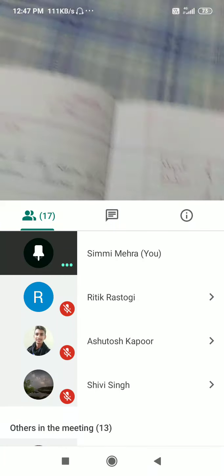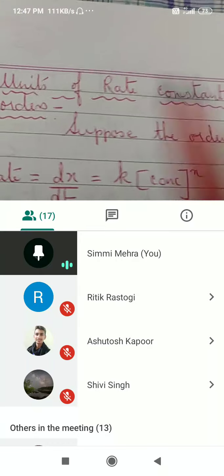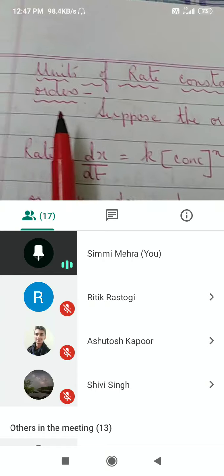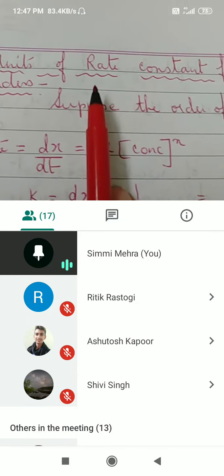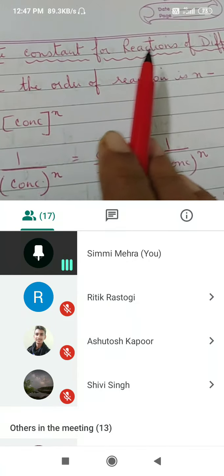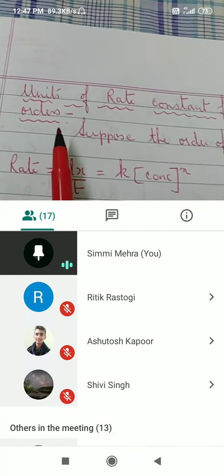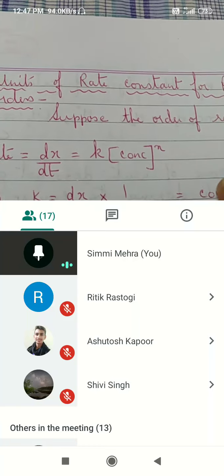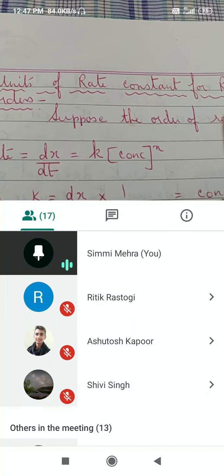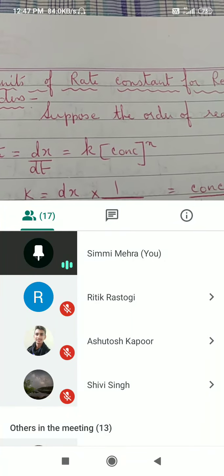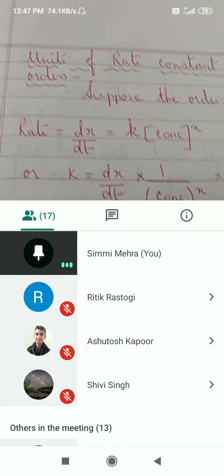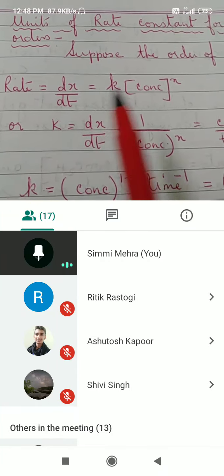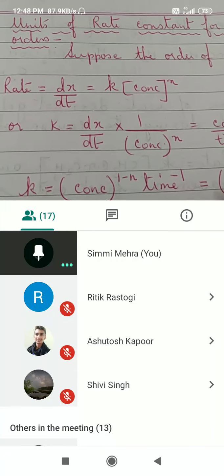Now, next we go on to the unit of rate constant for the reactions of different orders. How can you determine the unit? You are asked in a 1 mark question: the unit for the rate constant for a first order reaction, for a second order reaction. So in general, I have got it over here, and from there we can derive instead of learning.